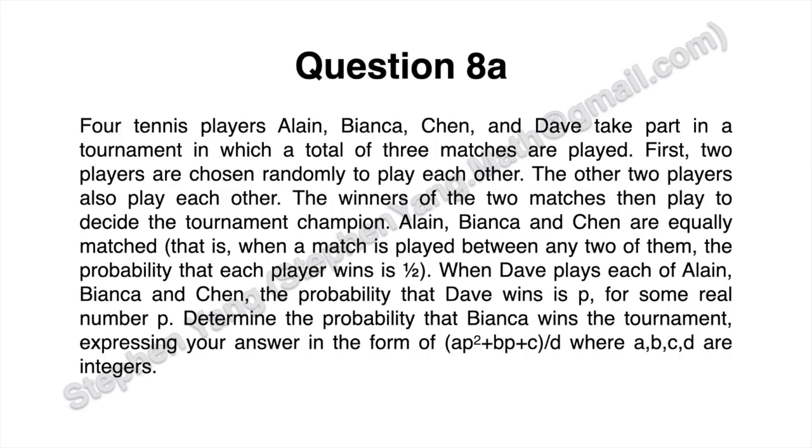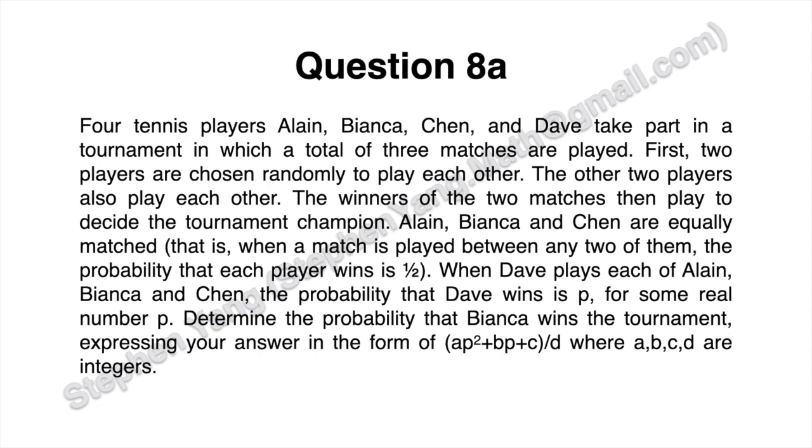Let's get into the question now. So the A sub-question is, 4 tennis players A, B, C, and D take part in a tournament in which a total of 3 matches are played. First, 2 players are chosen randomly to play against each other. The other 2 players also play each other. The winners of the 2 matches then play to decide the tournament's champion.